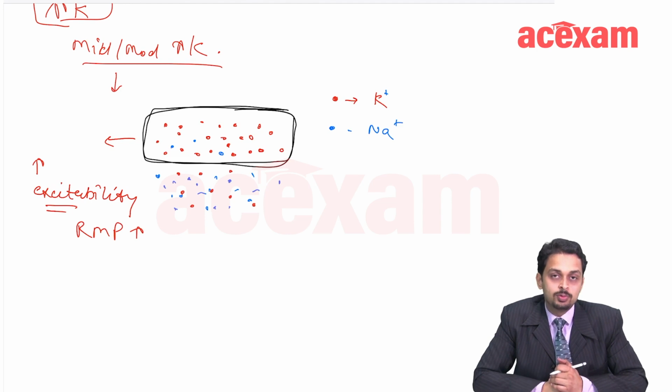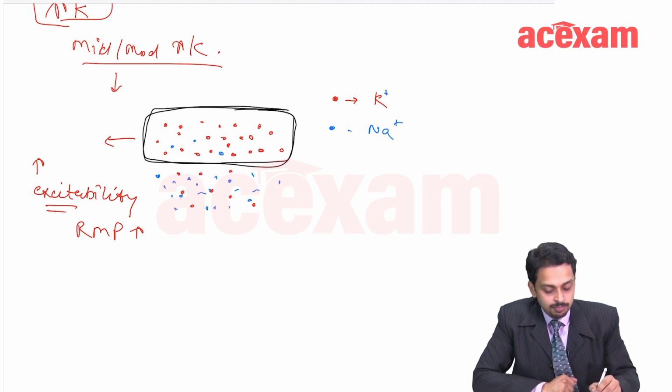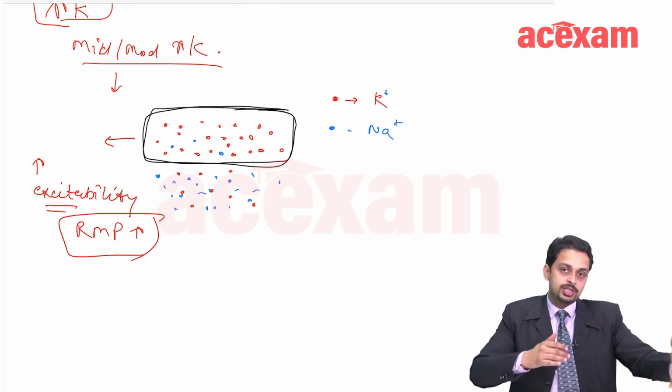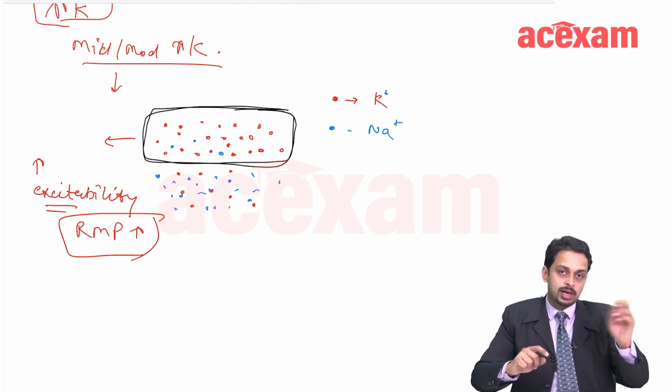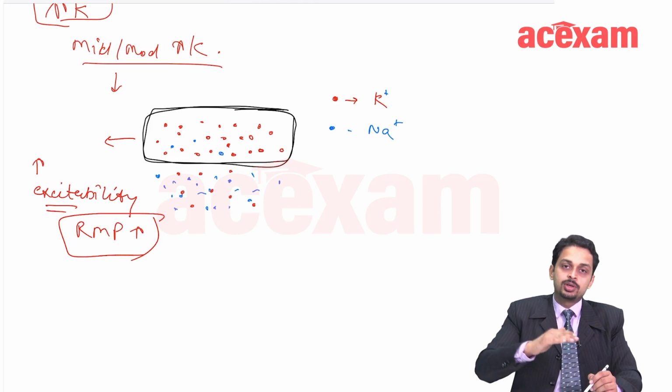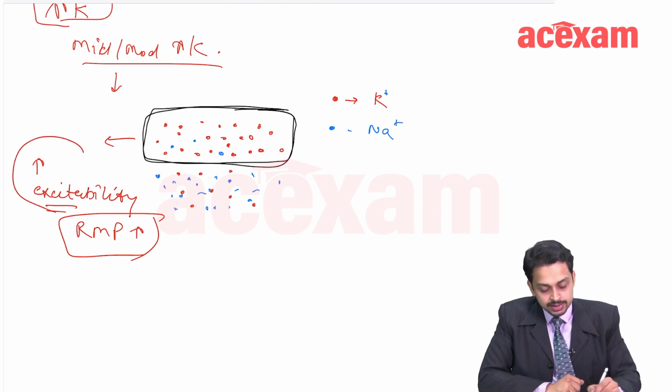RMP is majorly because of the potassium channels, and because there is more potassium inside and less outside, RMP is formed because of this. So if there is more potassium outside also, the resting membrane potential is going to rise a little and excitability would be higher.